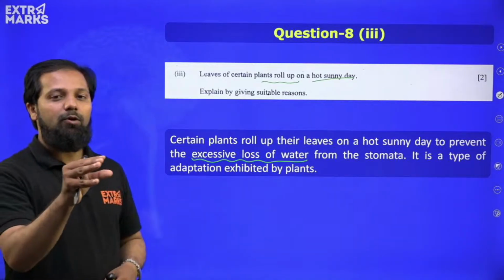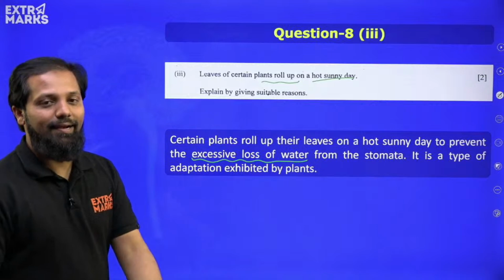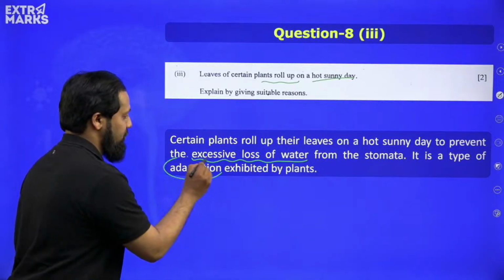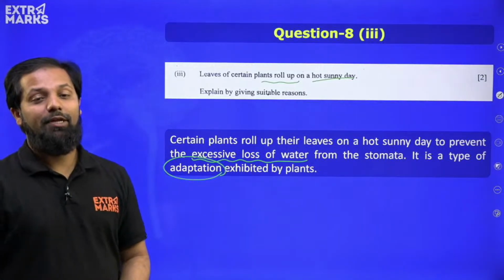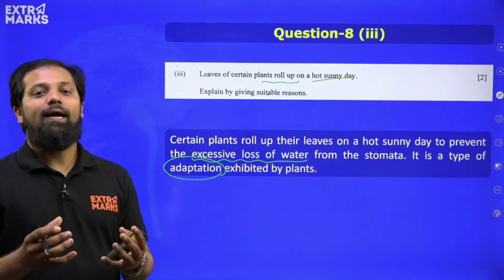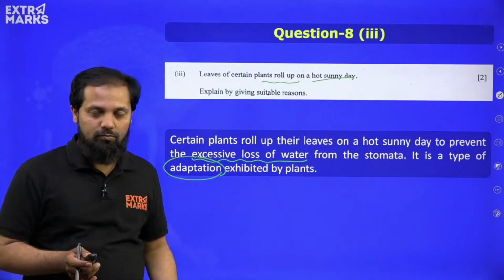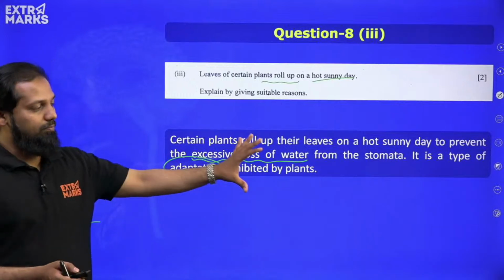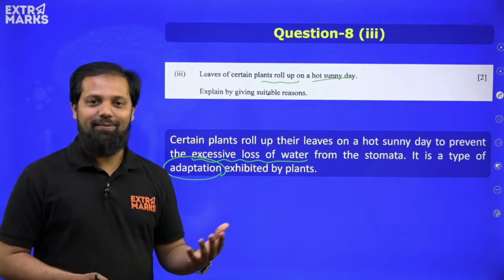And this is because certain plants have made it their own adaptation. This is one of the adaptations exhibited by the plant, so that there is less water loss on a bright sunny day. So this is the answer for the question that has been asked.